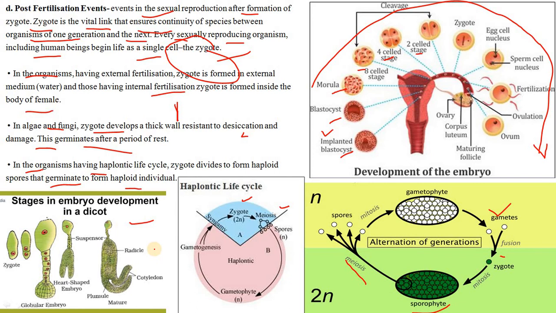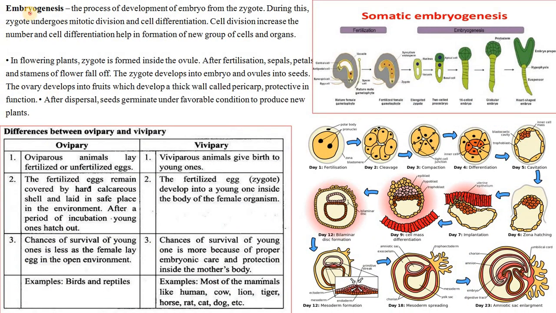The zygote, what is zygote? The formation of zygote after fertilization is found in all sexually reproducing organisms. In the case of external fertilization, the zygote is formed usually in water. As I said, what is embryogenesis? It is the process of development of the zygote into an embryo. The process of development of the embryo from the zygote is known as embryogenesis. The zygote undergoes cell division, mitosis, and cell differentiation. The cell division increases the number, and cell differentiation helps in the formation of new groups of cells and organs.